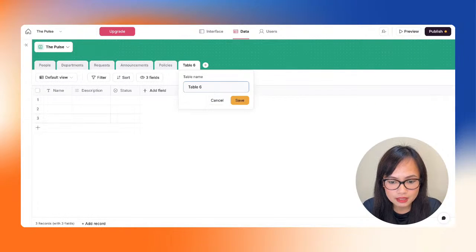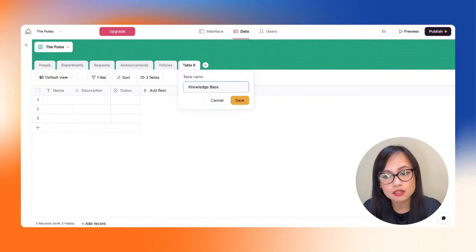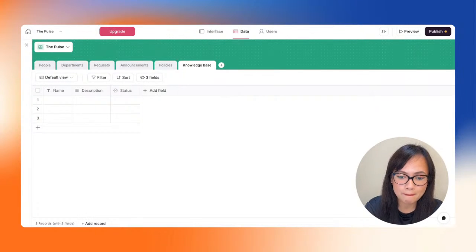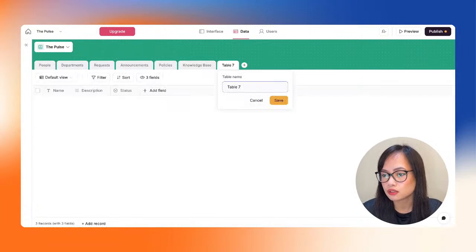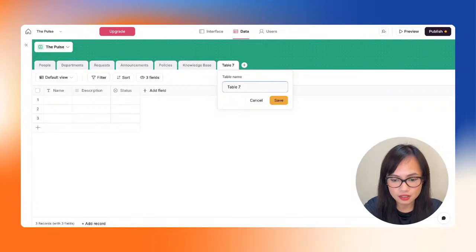Next, we have knowledge base. This is going to be a table with a list of assets that they want to share with each other. And then next we have company events, self-explanatory.